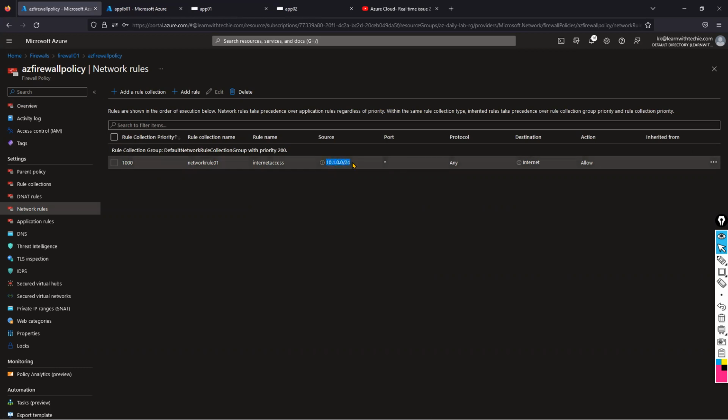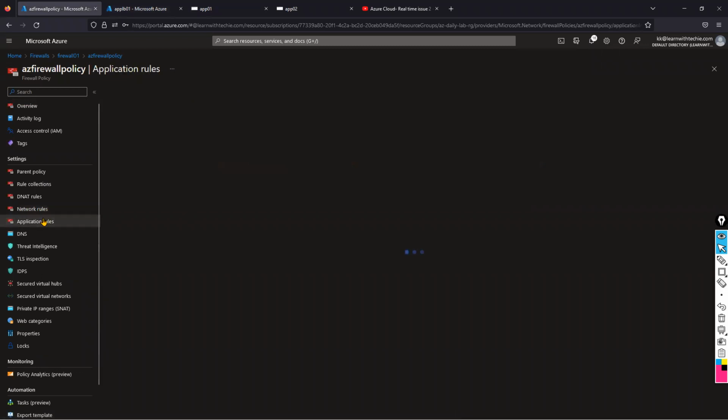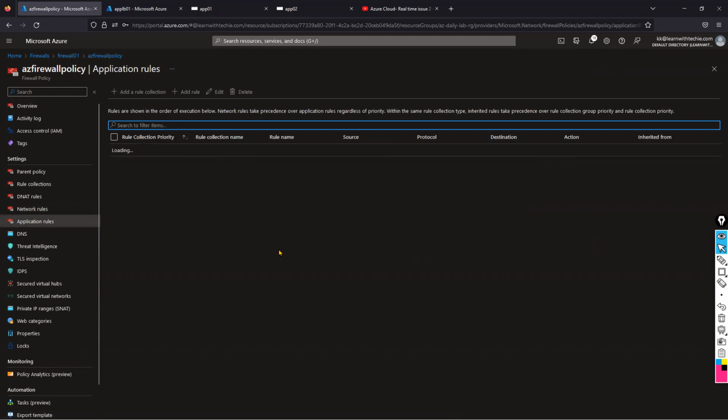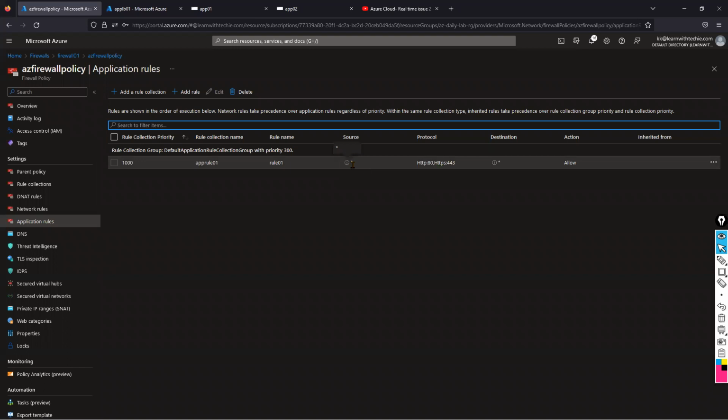For the source, I gave the subnet range of the app servers or VMs, the destination is the internet, and the action is allow. Otherwise, you can go with application rules. In application rules, instead of a wildcard entry in the source, we can provide the specific subnet range, ports 80 and 443, and a wildcard destination, and allow it.